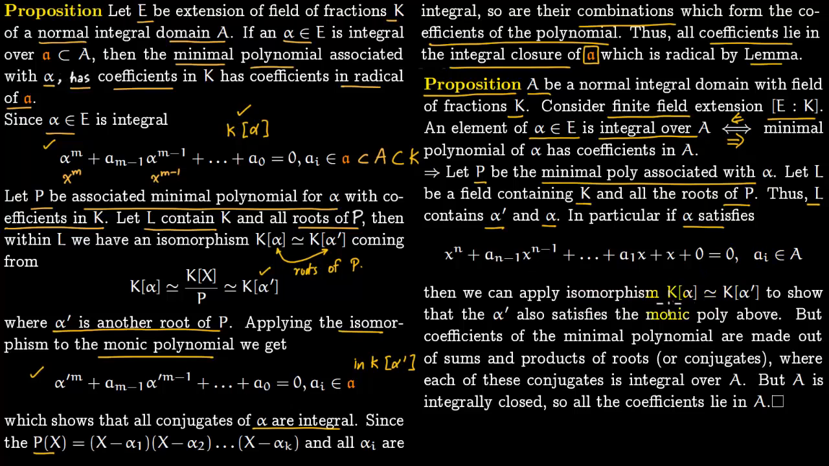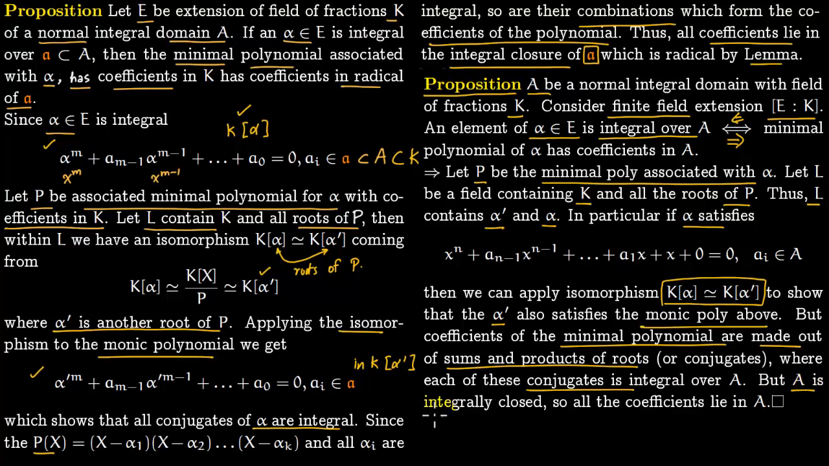Now again we can apply this isomorphism k(alpha) to k(alpha prime). If alpha satisfies this equation, then alpha prime will also satisfy this equation, just like here, because you can send alpha to alpha prime. That means alpha prime also satisfies the monic polynomial which alpha satisfies. So again our polynomial in L will split like this. The coefficients of the minimal polynomial are made out of sums and products of roots, where each of these conjugates, alpha, alpha prime, all the roots, is integral over A.